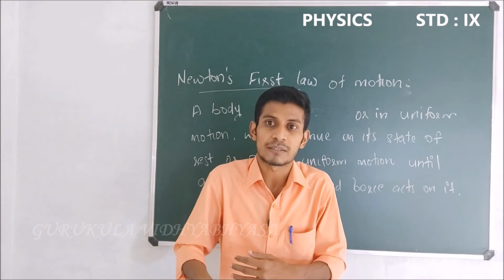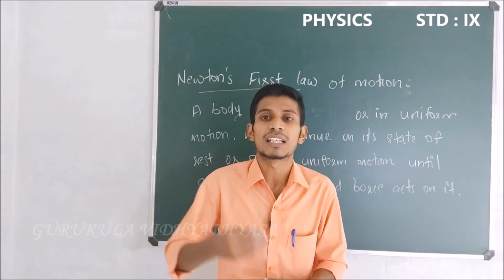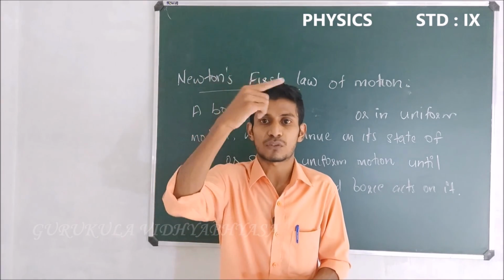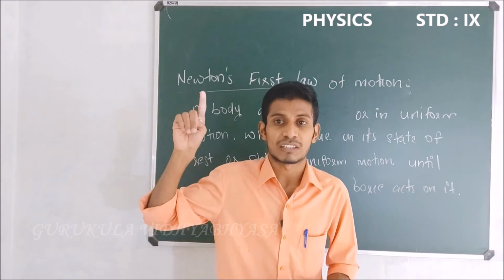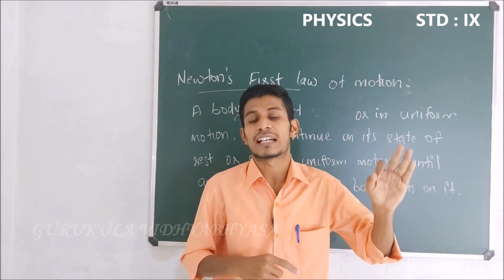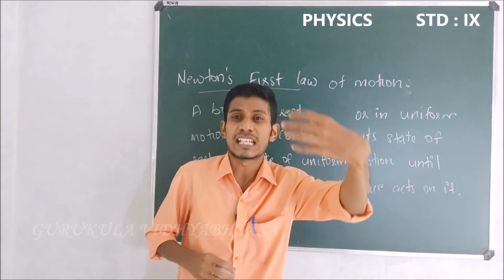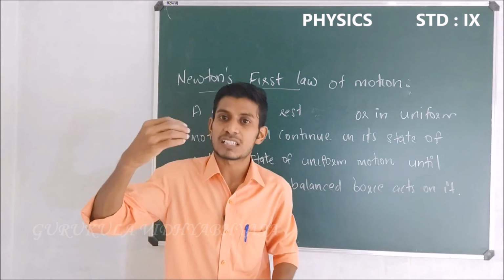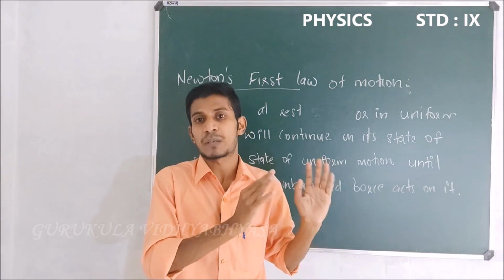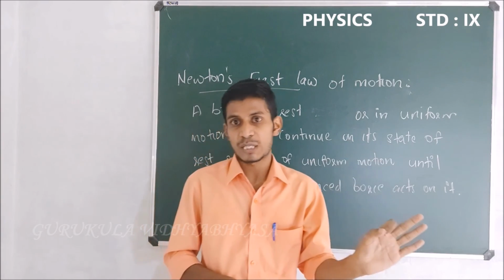In the same way, we have discussed why a fan still continues its rotation even though the switch is off or the current has been switched off. These are all examples of the inertia of rest or the inertia of motion of the respective objects.